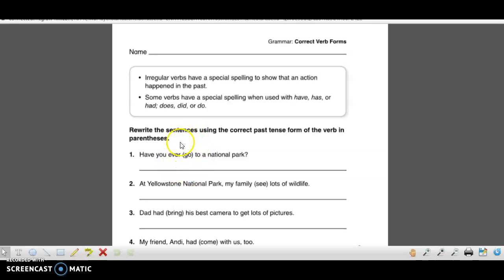We know that it's an irregular verb, so we're not adding ed. I want you to rewrite this sentence, replacing this verb with the correct past tense irregular verb. Go ahead and grab your interactive notebook, go to the reading section. Just pause the tape for a minute so you can go ahead and grab that.